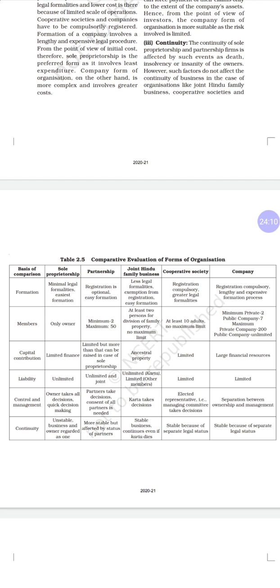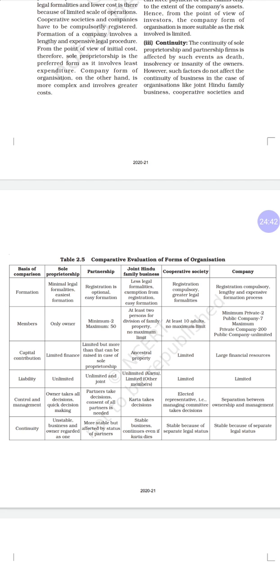Then members: sole proprietor, only one owner. Partnership, 2 to 50 people, so the minimum is 2 people and the maximum is 50. Joint Hindu family business, at least two persons of the same family should start, with division of family property. There is no maximum limitation. However many family members want to join, they can join.